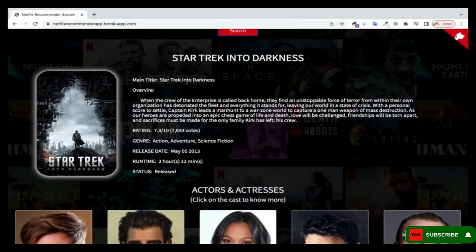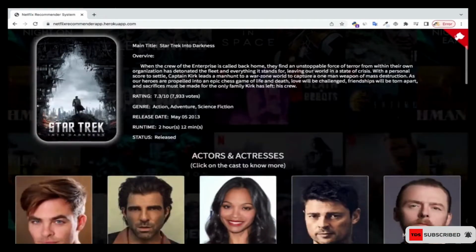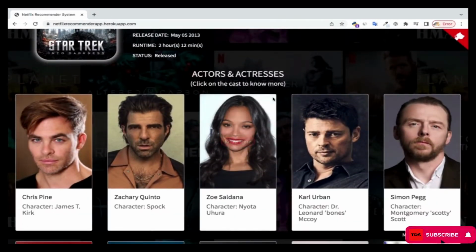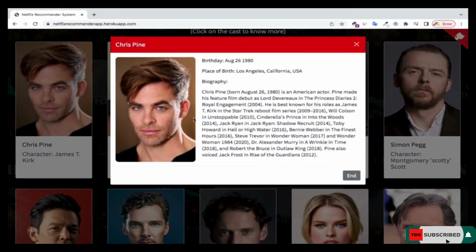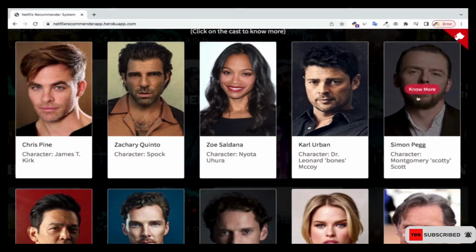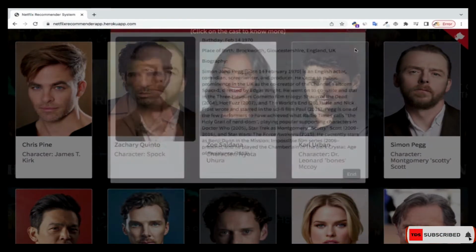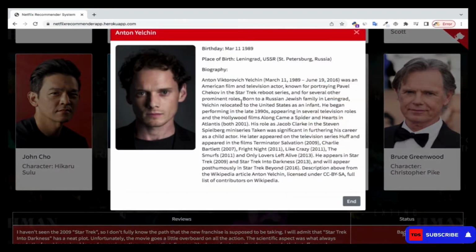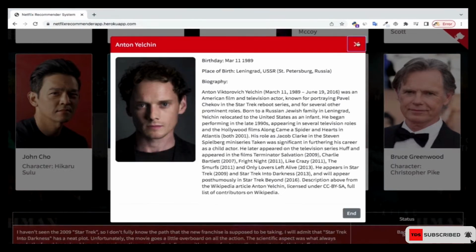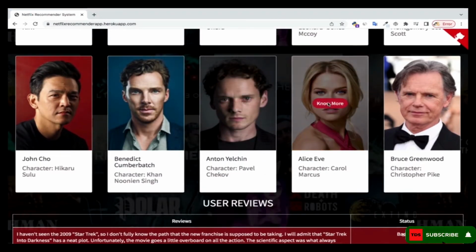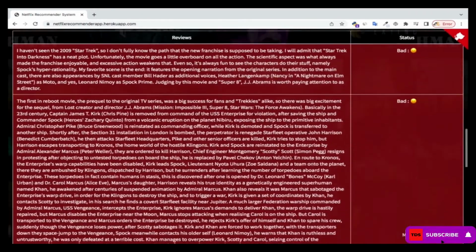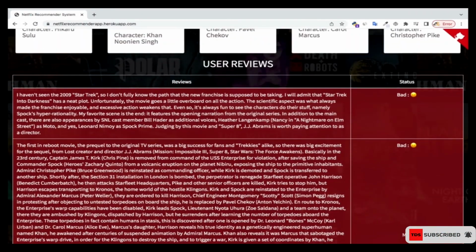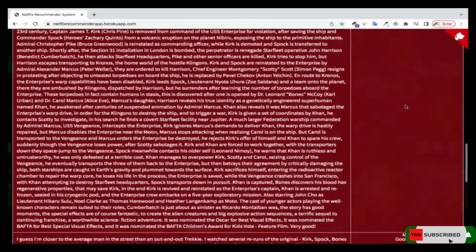You can see Star Trek Into Darkness. The movie is there, right? The actors and the actresses in the movie are also there. You can click on any of them and you get information about them. We're going to actually build this right from scratch. You can see the review of the movie is also there, and the status of the review.